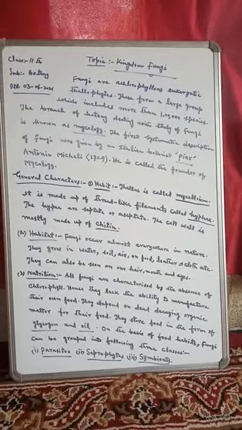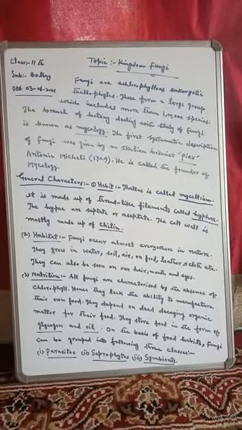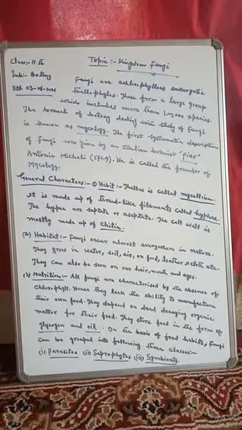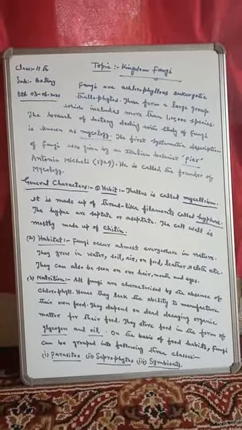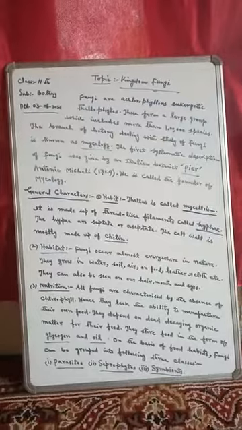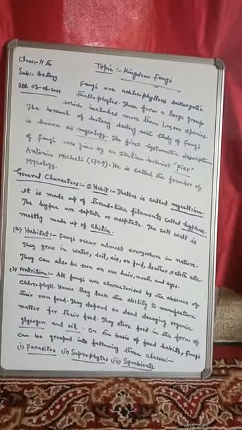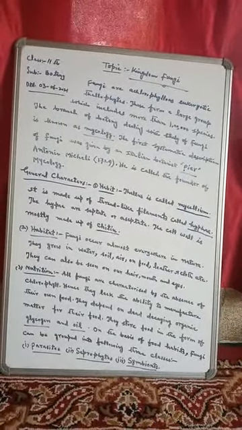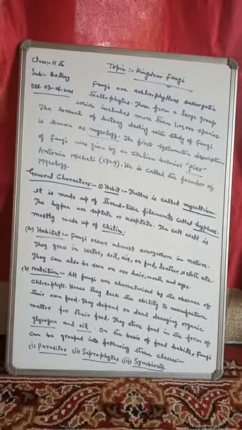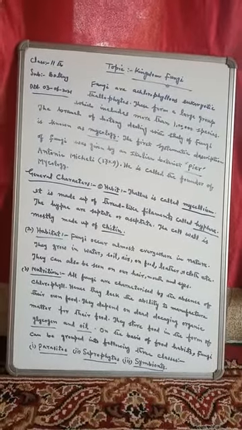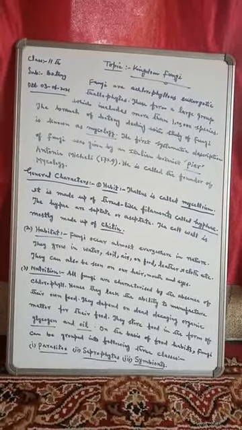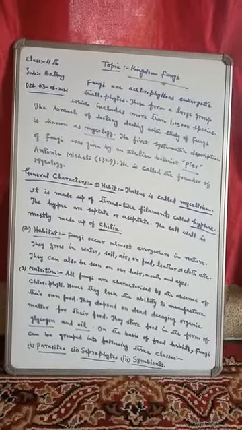And you should remember also that these fungi are eukaryotic. They are not prokaryotic, but eukaryotic thallophytes. This is the first introductory part of this kingdom Fungi, that they are achlorophyllous eukaryotic thallophytes.